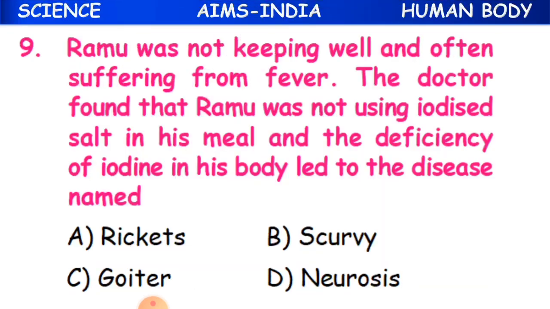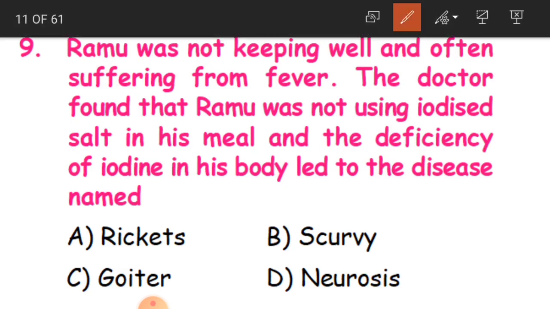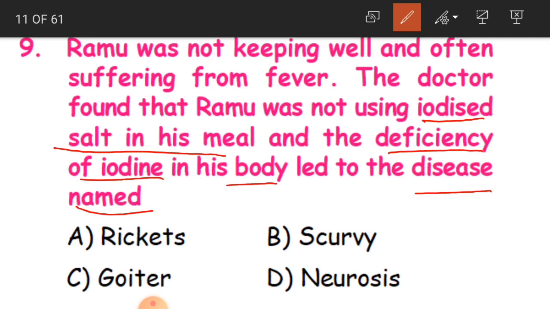Clear, children? Now the ninth question. Ramu was not keeping well and was often suffering from fever. The doctor found that Ramu was not using iodized salt in his meal, and the deficiency of iodine in his body led to the disease named. See, children, Ramu was sick and frequently suffering with fever. And what did the doctors find out?